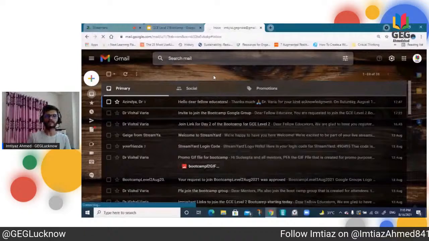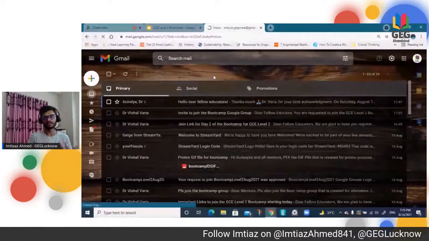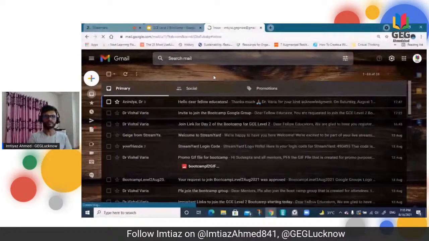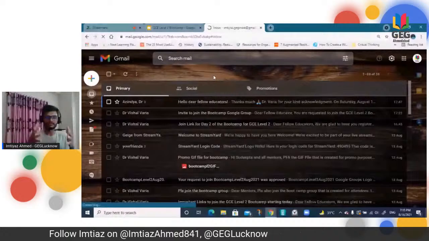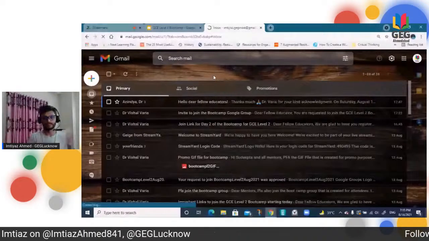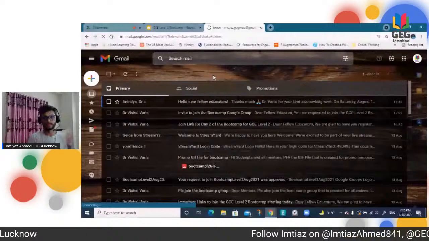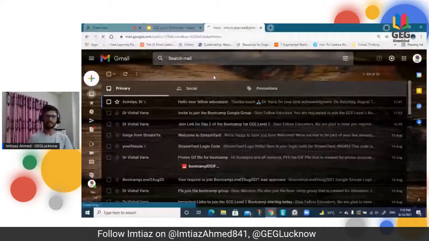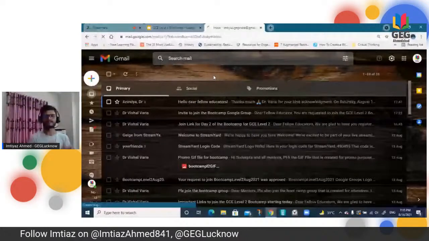So suppose you are getting so many questions every day, or suppose there is some conference in the school, or maybe some event is being organized. In that case, what you can do is simply go to Compose.